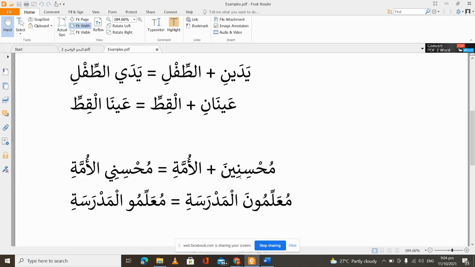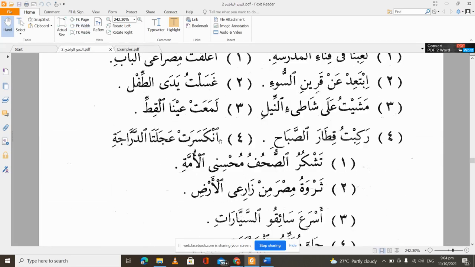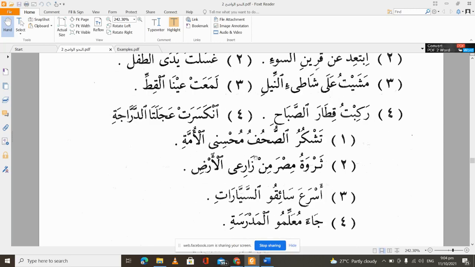Muhsinin, that is, the pious people. Shakaru suhufu muhsini al-umma, the pages of the books, they give thanks, they appreciate the muhsinin, the pious people. So muhsini al-umma. What happened here in muhsini al-umma? We are relating the muhsinin, not just any pious people, the pious people of the ummah.